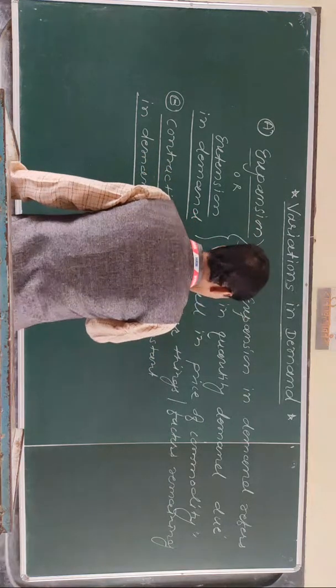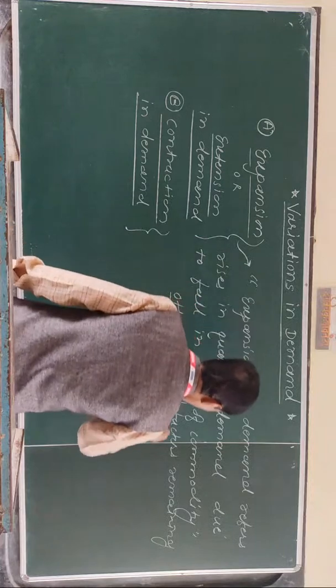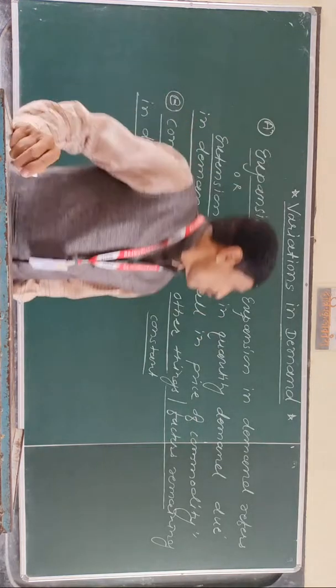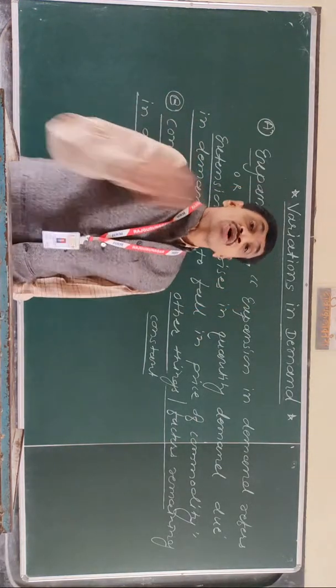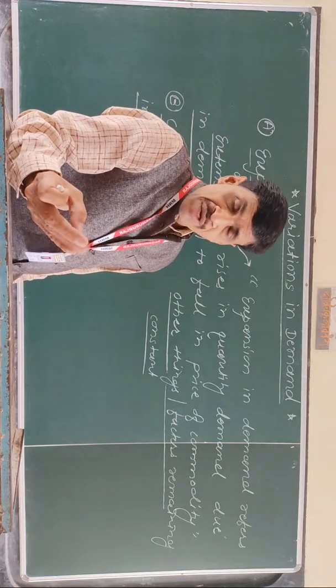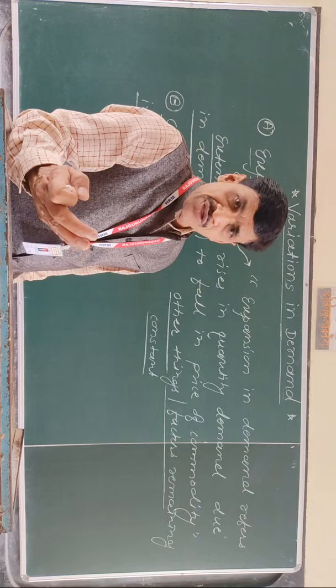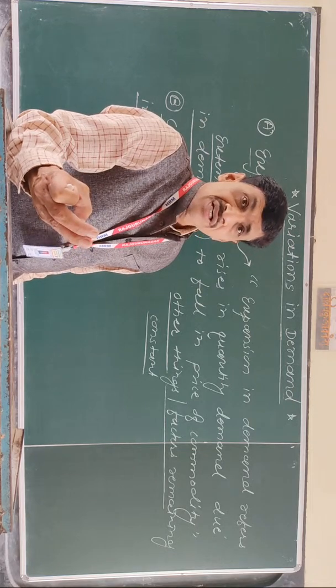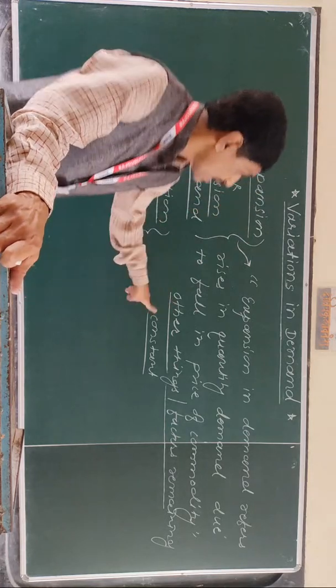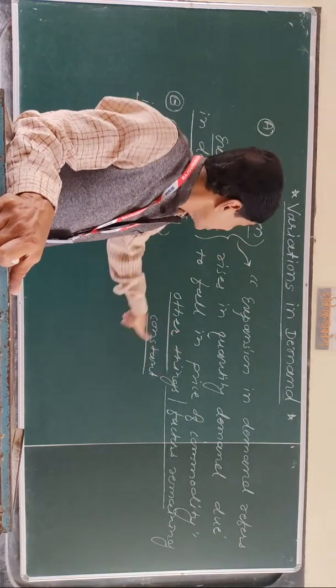Okay, that line is very important. Which factors remain constant? Taste, habits, fashions, income of the consumers, as well as the size of population remain constant. It is called other things or other factors remaining constant.